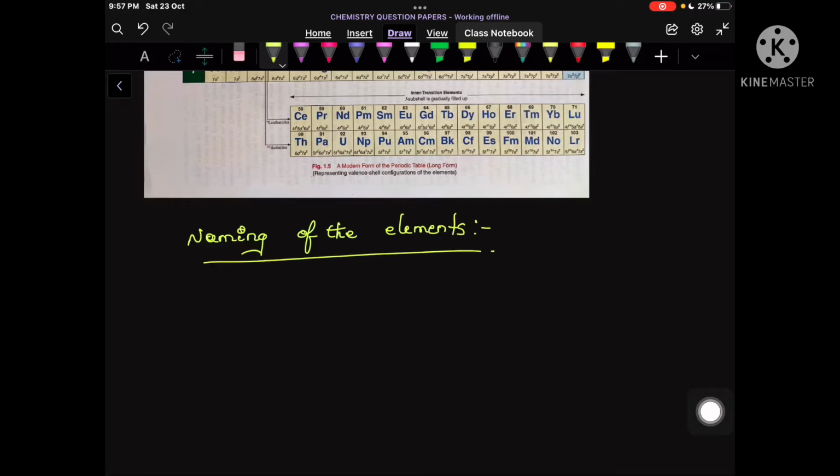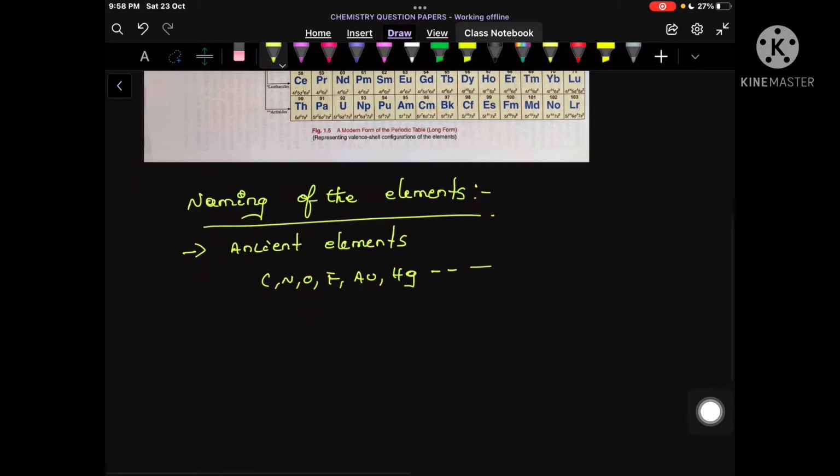So from the very olden days, we know some elements, and those elements we can call ancient elements. So what are the ancient elements? Like carbon, nitrogen, oxygen, fluorine, gold, hydrogen, mercury, etc. There are many ancient elements which the people of ancient times knew very well. So their names also we know from the very olden days.